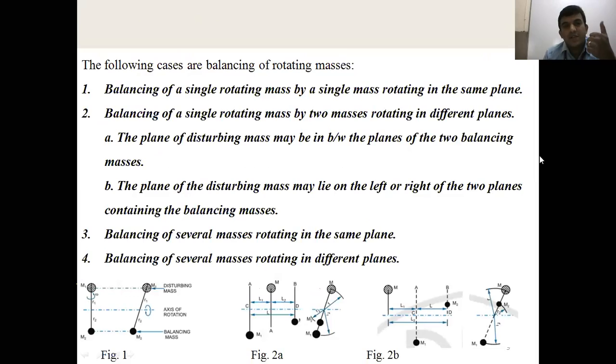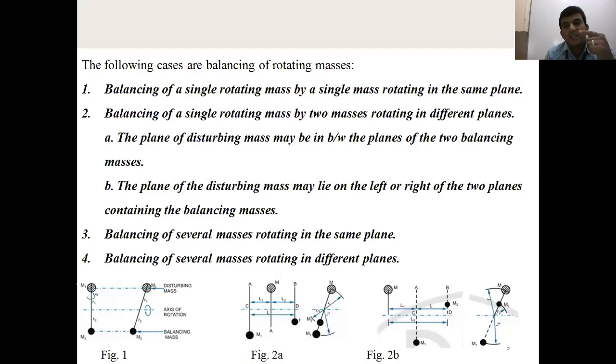One is the balancing of a single rotating mass: how do you make it balanced? By taking a single mass rotating in the same plane. Second, the balancing of a single rotating mass by two masses rotating in different planes. The best example here is a bicycle pedal.